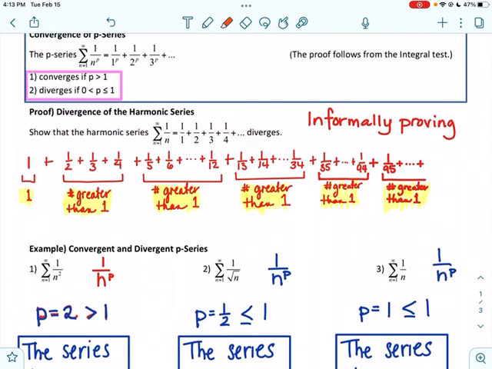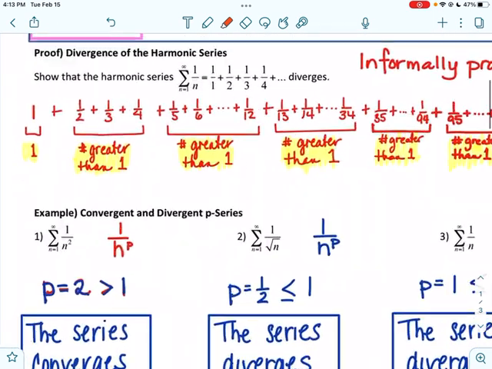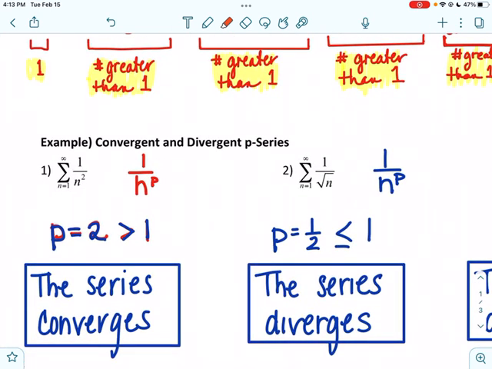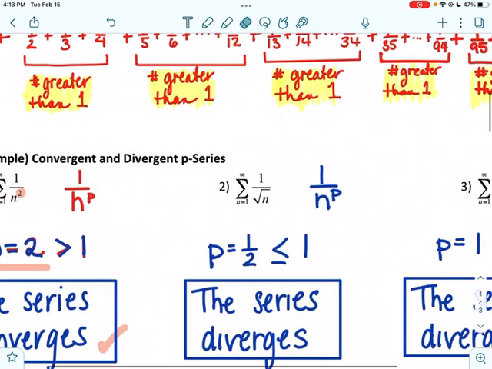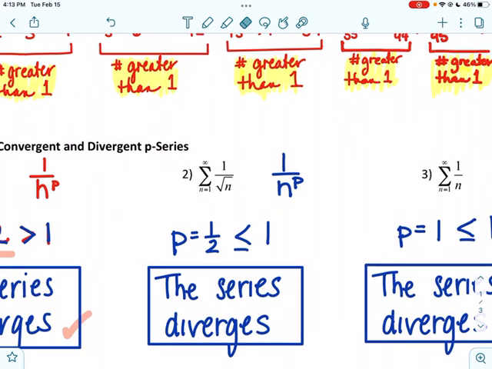So then convergent and divergent p-series, it's really as easy as this. We look at the form where we have the summation of 1 over n to the p, and we can see that p is equal to 2 here, which is greater than 1. So we can simply say that by the p-series test, the series converges. And then for the next one, you might want to do a rewrite, but you guys know that the square root of n is n to the 1/2 power. So p in that case is equal to 1/2. Since p is less than 1, we know that the series diverges.